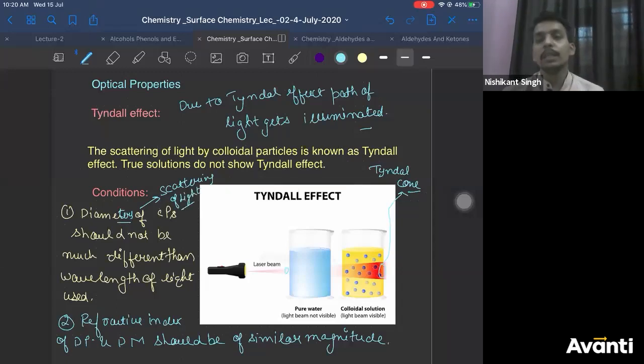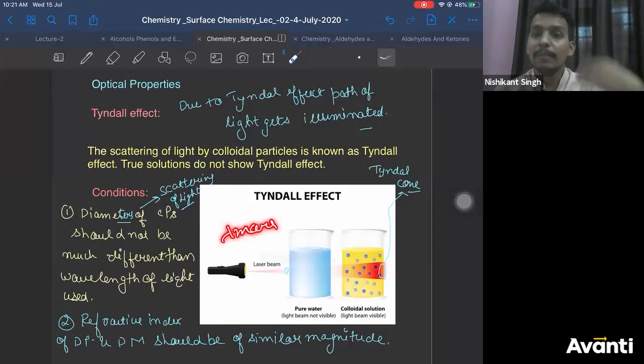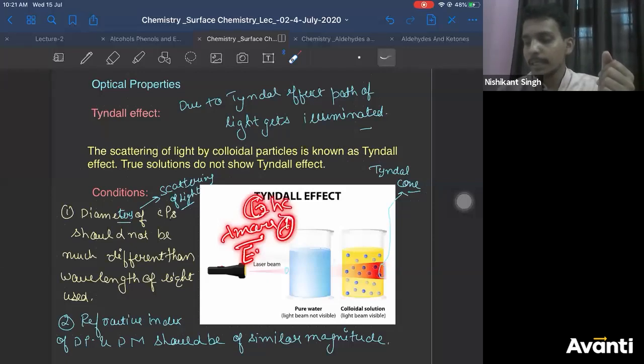Now see this, why does it happen? Scattering of light takes place at this condition only. Why? If your wavelength lambda is more, then what is your energy? Energy is hc by lambda. If lambda is more, energy is less.